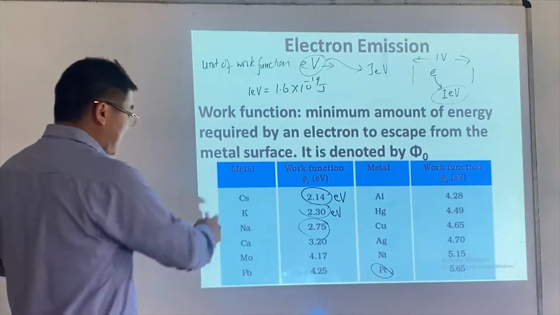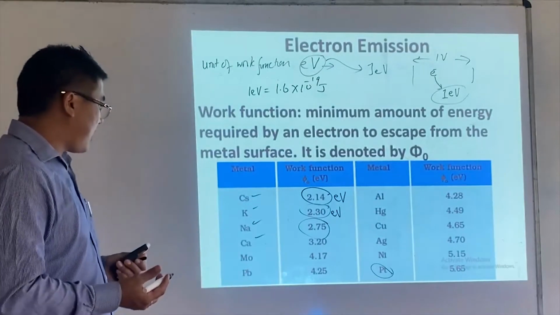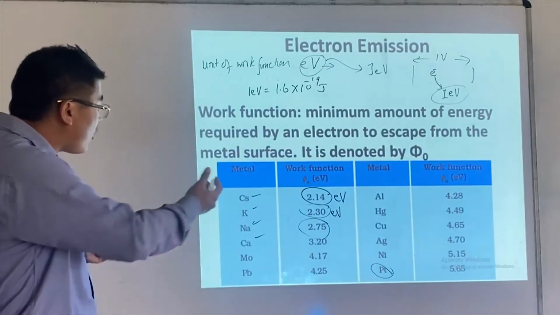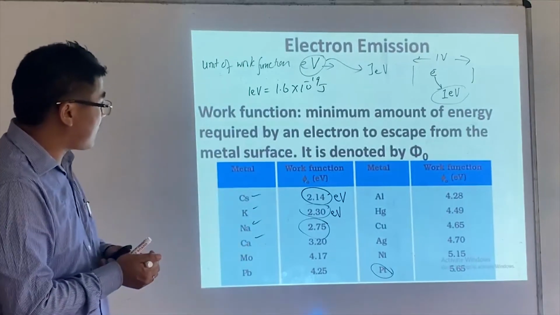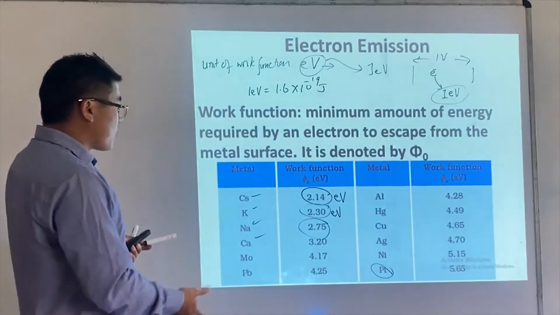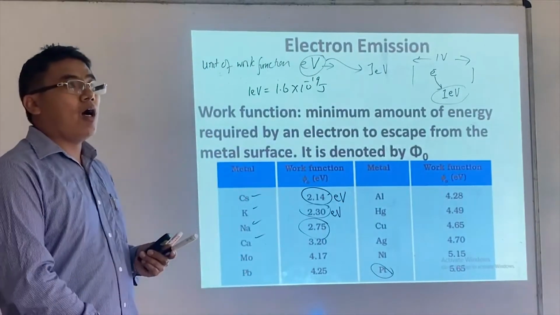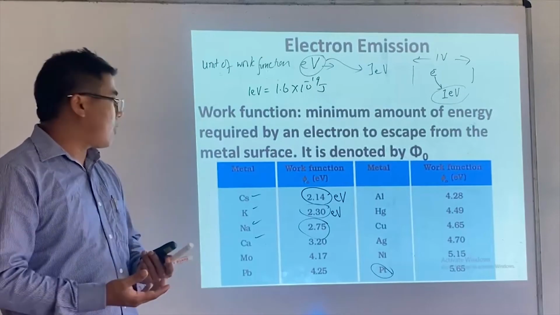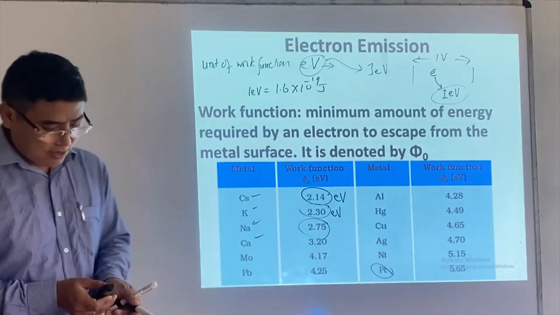So these atoms are highly reactive, because a smaller amount of energy is required to remove an electron. So this is what we have: the work functions differ, and based on the work function, we know how much energy is required to remove an electron from the metal surface.